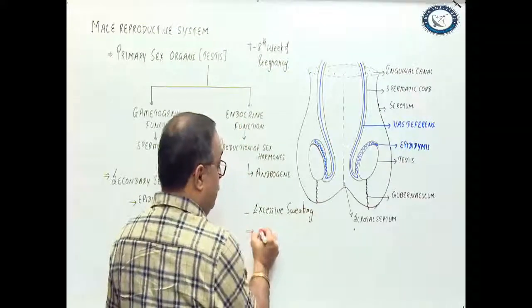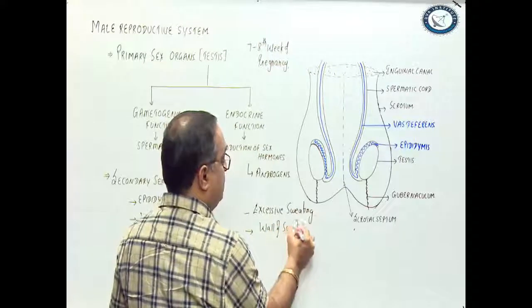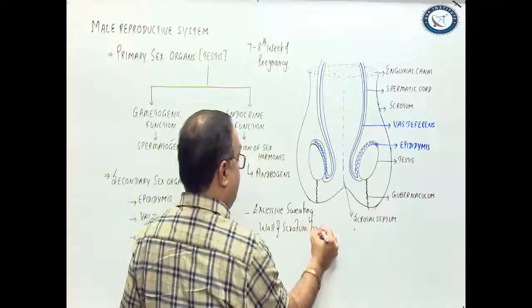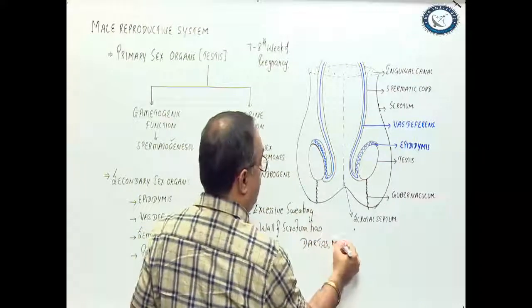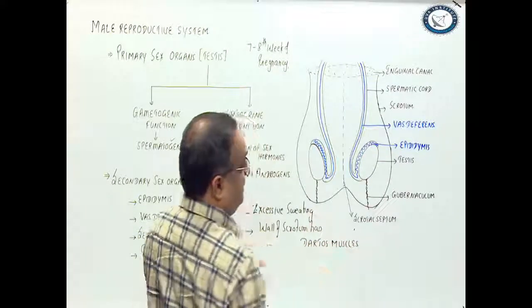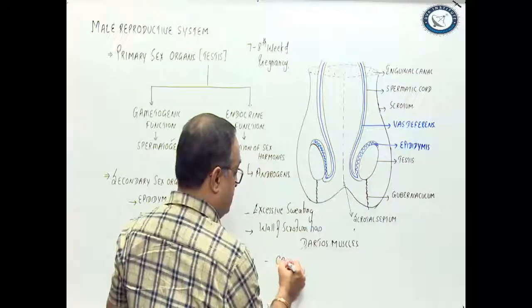Second is, the wall of scrotum has dartos muscles. Wall of scrotum has a type of smooth muscles which are called dartos muscles. And the spermatic cord has cremaster muscles.